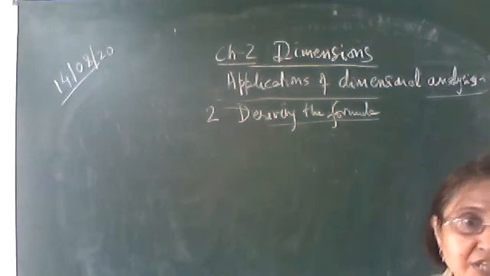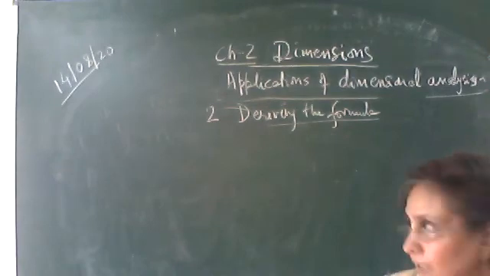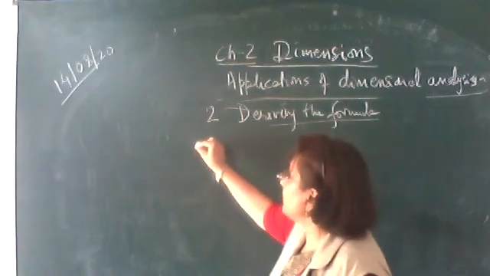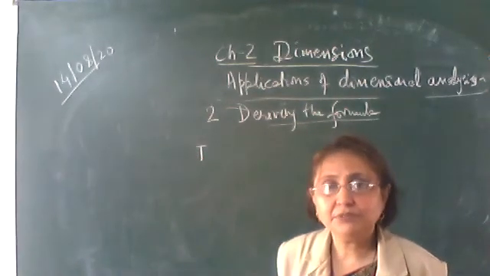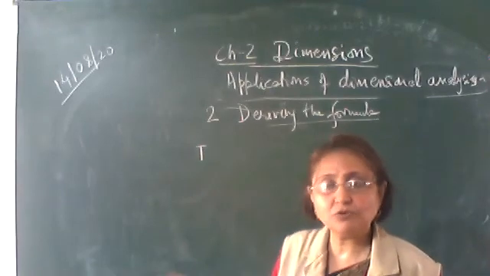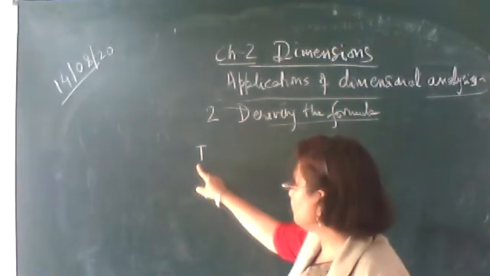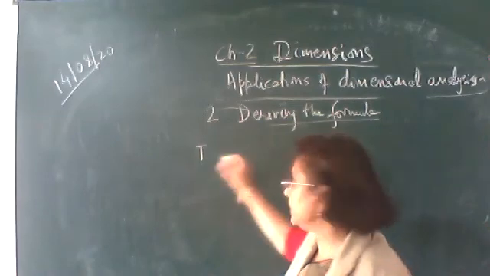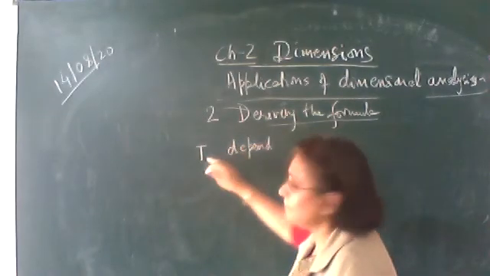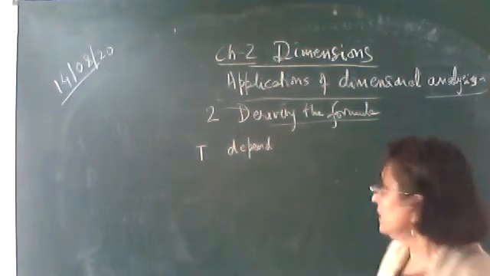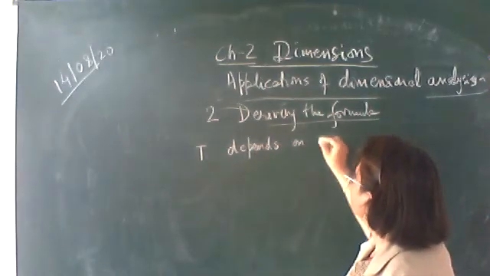This you will understand by taking one example. Let the time period of a simple pendulum. What is time period? The time taken to complete one oscillation. Time period of a simple pendulum, capital T. It depends on, given in the question that it is depending upon other physical quantities.